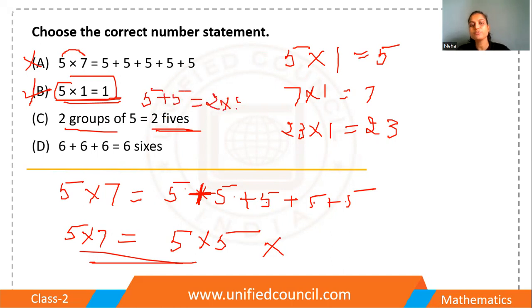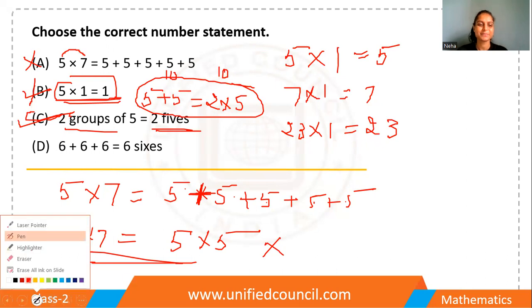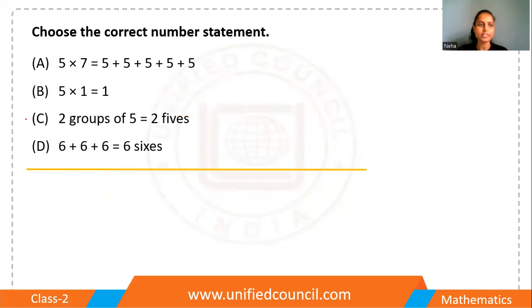That means 2 into 5. That's right. That's correct. Because 5 plus 5 is 10 and 2 times 5 is also 10. So I can see that option C is the right answer. Correct? So option C is the right choice.